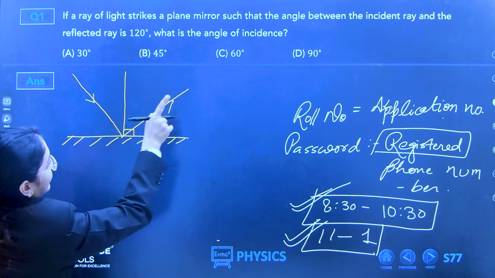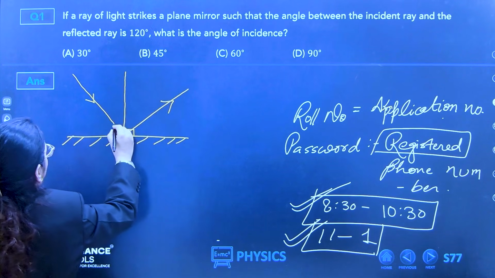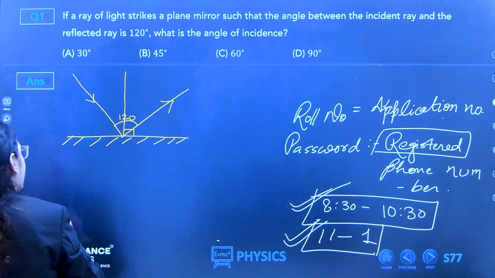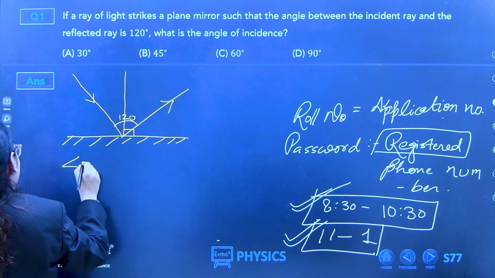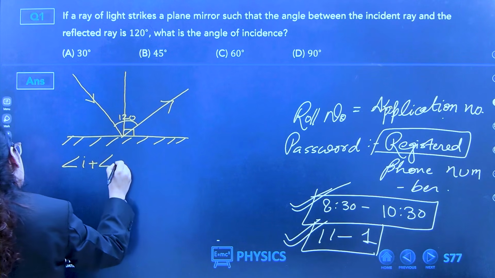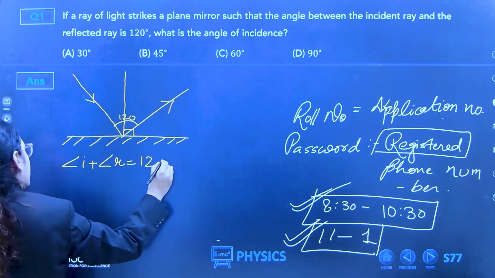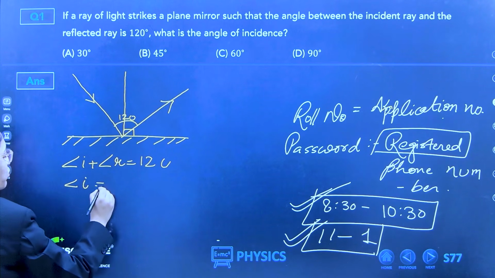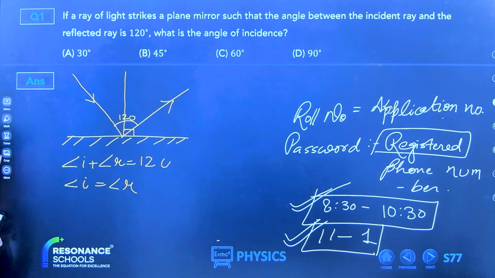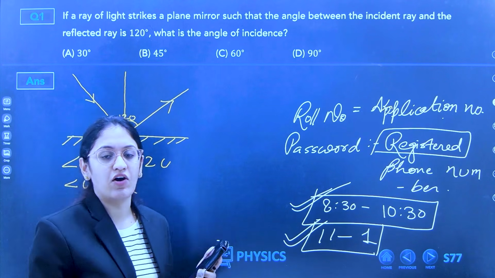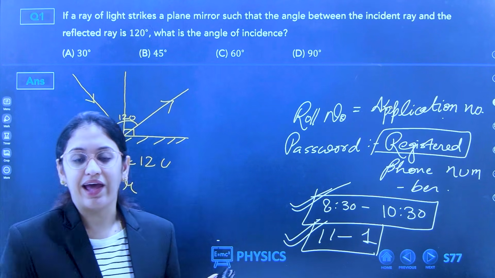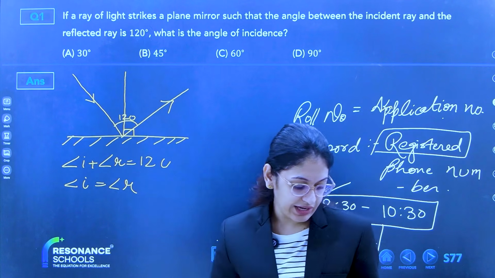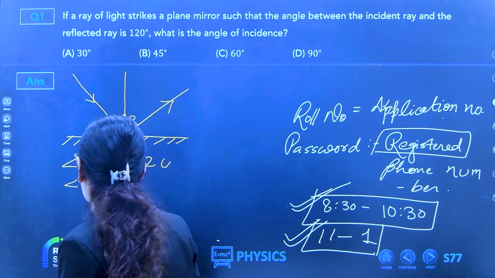Angle between incident ray and the reflected ray is 120. So angle I plus angle R is 120. Angle I is always equal to angle R. Second law of reflection says that angle of incidence is equal to angle of reflection.